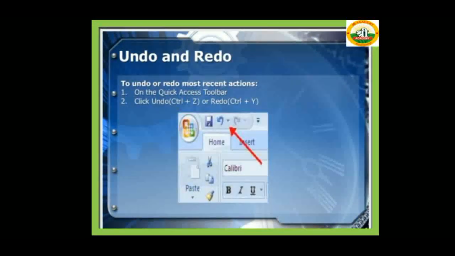Undo and redo. To undo or redo the most recent action, on the quick access toolbar, click the undo button or use the shortcut key Ctrl+Z, or the redo button, shortcut key Ctrl+Y.